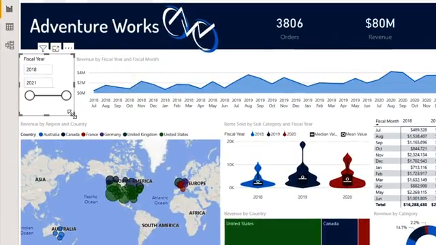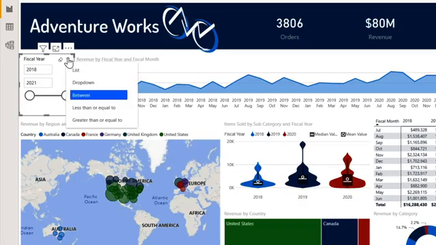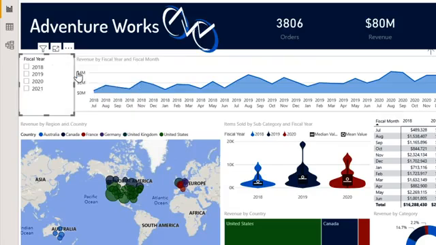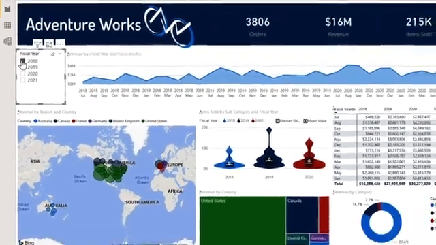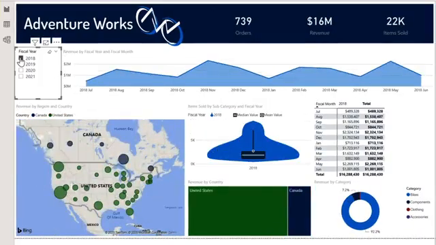And because it is numeric data we're filtering by, it has given us the slider, but you're not limited to the slider. If you come to the top right-hand corner and click the drop-down, there are actually 5 options you can choose from, and the one we want is list. So I'm going to select list, and there's my slicer. If I now select 2018, it has filtered my entire page to show data for 2018.